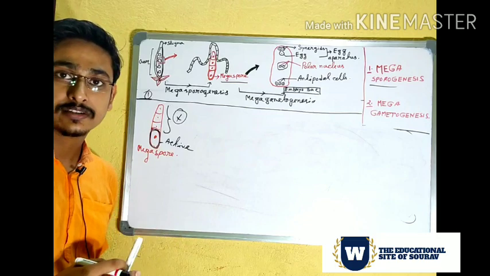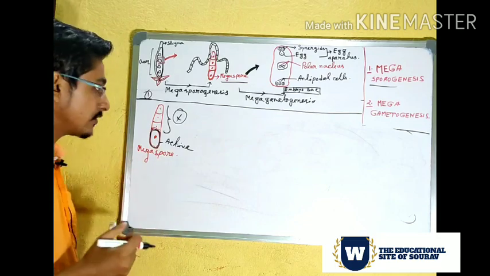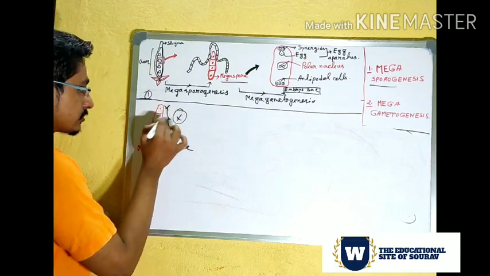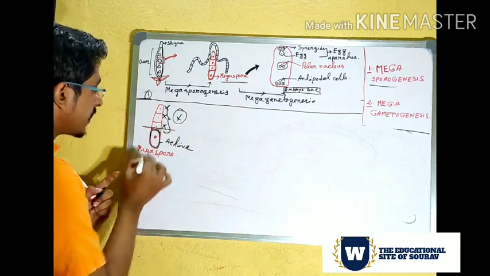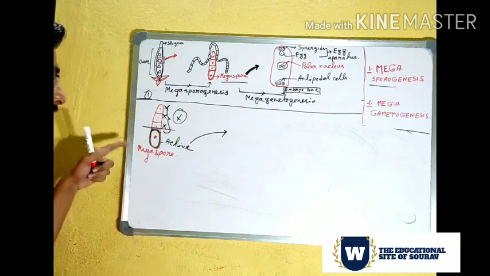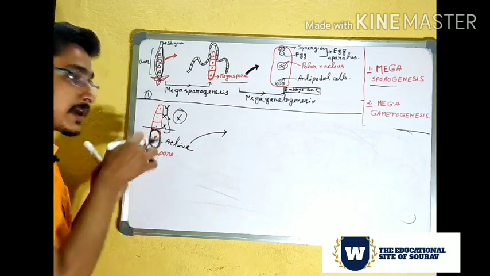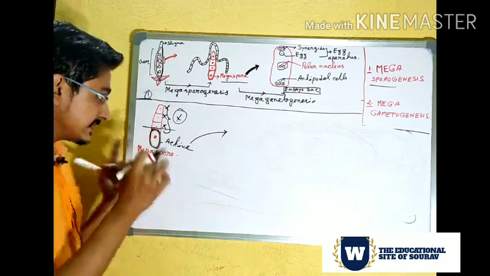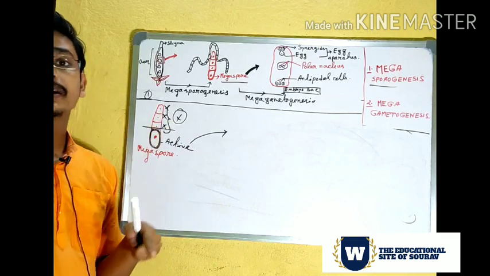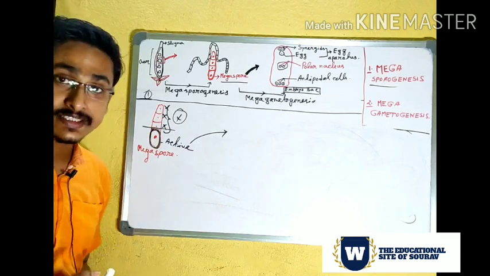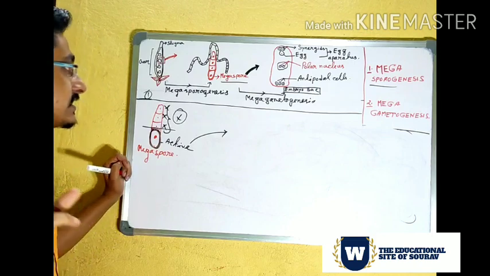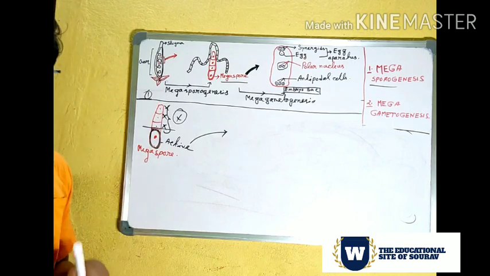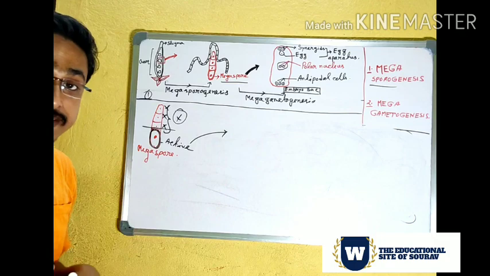They will become inactive and not act anymore. So only one megaspore will remain. This megaspore performs the next event and enters into mitosis division, not meiosis.